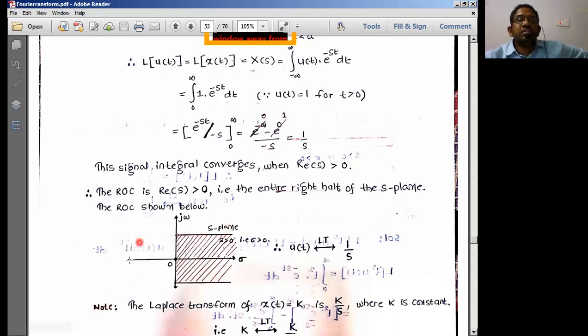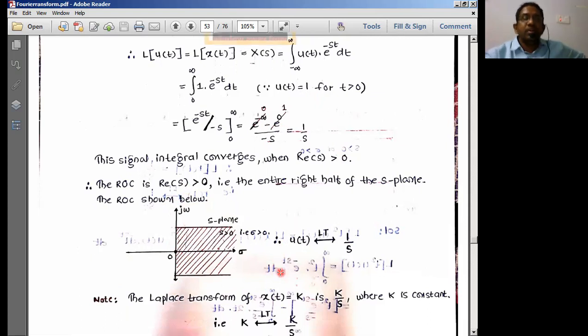So therefore, this is the ROC representation of the unit step function. It shows the x-axis as sigma, and the y-axis is going to be the j omega. Sigma is also going to take minus values and plus values. All these things we normally have over there.